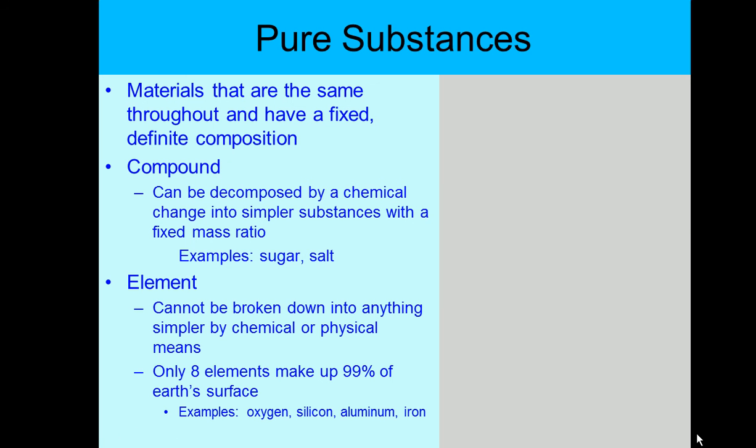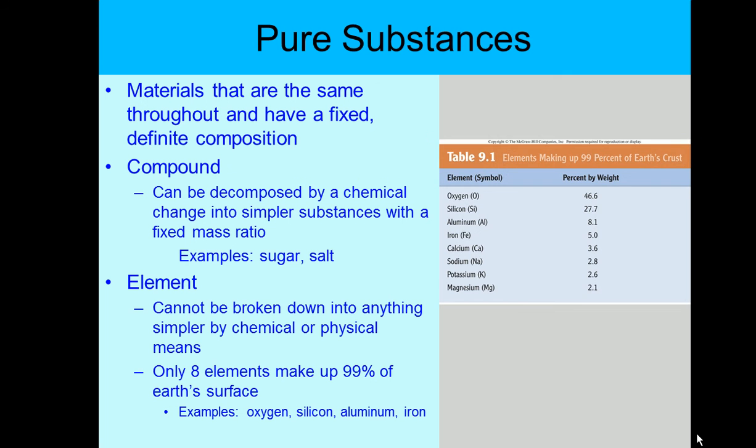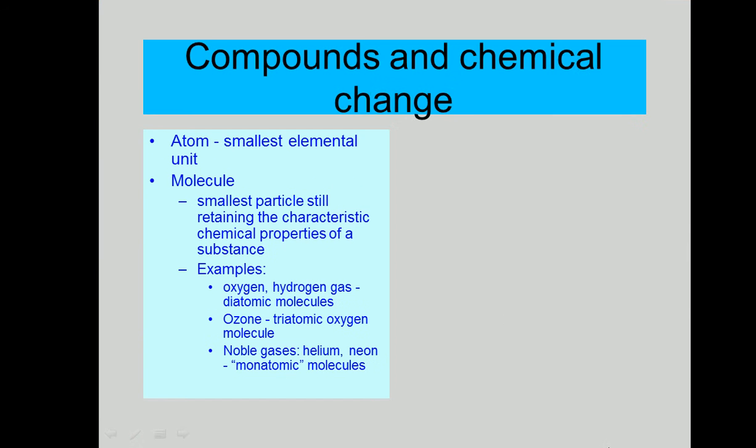Now for pure substances, we just discussed what elements and compounds are, and why these elements react. This table shows some of the important elements which make up the crust of the earth, and these involve oxygen, silicon, aluminium, iron, calcium, sodium, potassium, and magnesium.